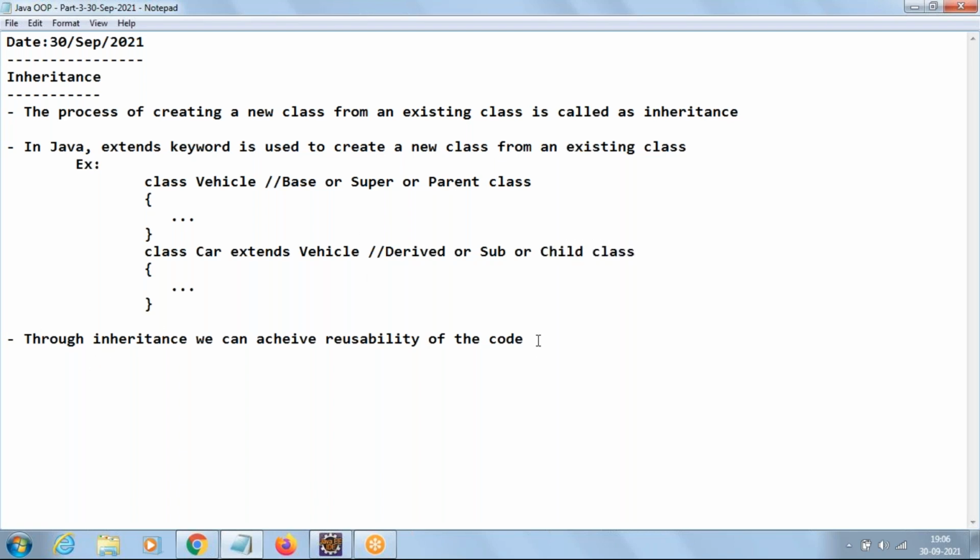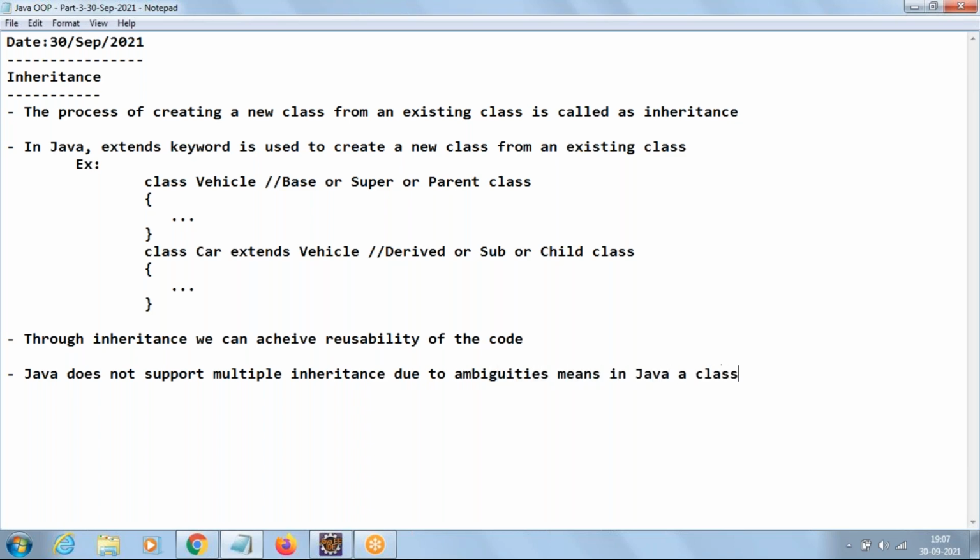Now, a very important statement in Java: Java does not support multiple inheritance. That is due to ambiguities. It means in Java, a class can extend only one class. In Java, a class can extend what? Only one class.